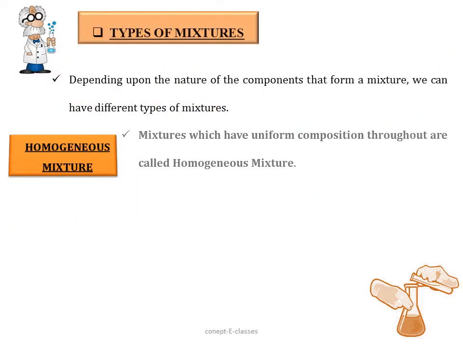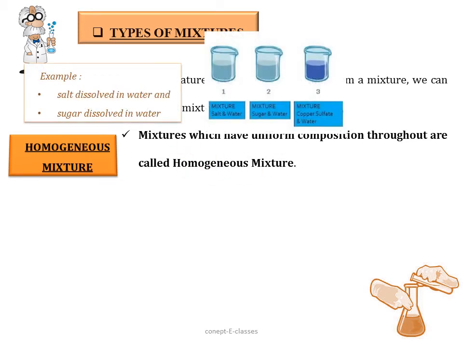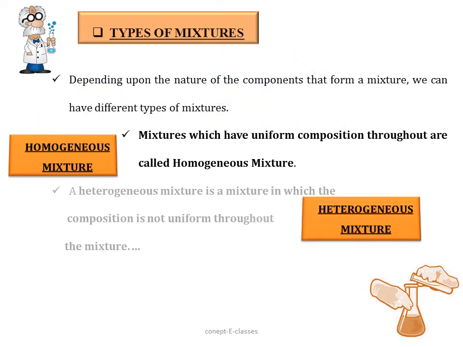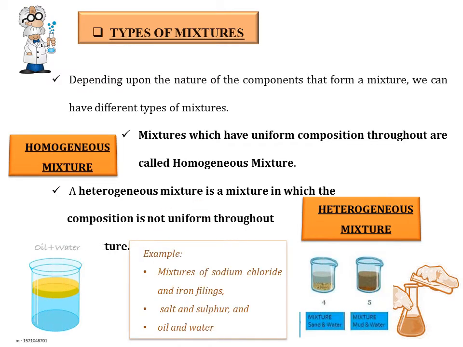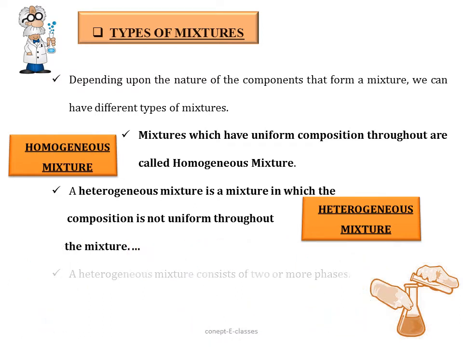So what are homogeneous mixtures? Those mixtures which have a uniform composition throughout are called homogeneous mixtures. For example, salt dissolved in water, sugar dissolved in water, or a mixture of copper sulfate and water. All these mixtures have uniform composition. And heterogeneous mixtures are those mixtures in which the composition is not uniform throughout the mixture. For example, mixtures of sodium chloride and iron filings, salt and sulfur, oil and water, sand and water, mud and water. In all these mixtures, they have non-uniform composition and we can physically see the distinct parts.